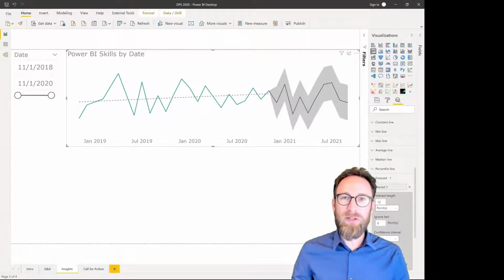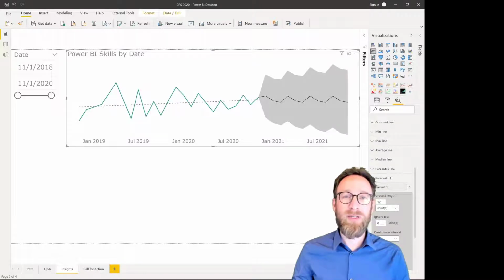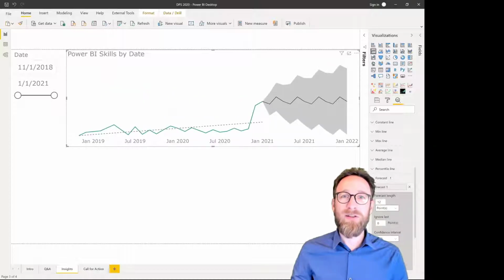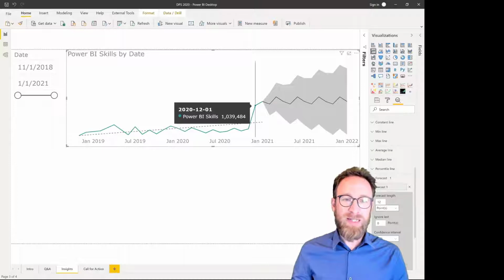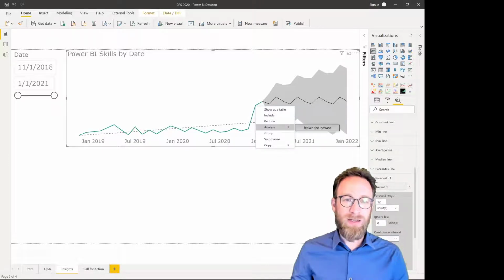So if that person continues to learn like they did previously for the next couple of months, and we assume a seasonality of 3 months, then we get this picture as a forecast about the Power BI skills. But wait, what could happen in December? If I remove the filter here, we can see there's a jump in December. You might be wondering what's happening there in December. So we can ask Power BI about that. I can right click and then analyze and explain the increase.